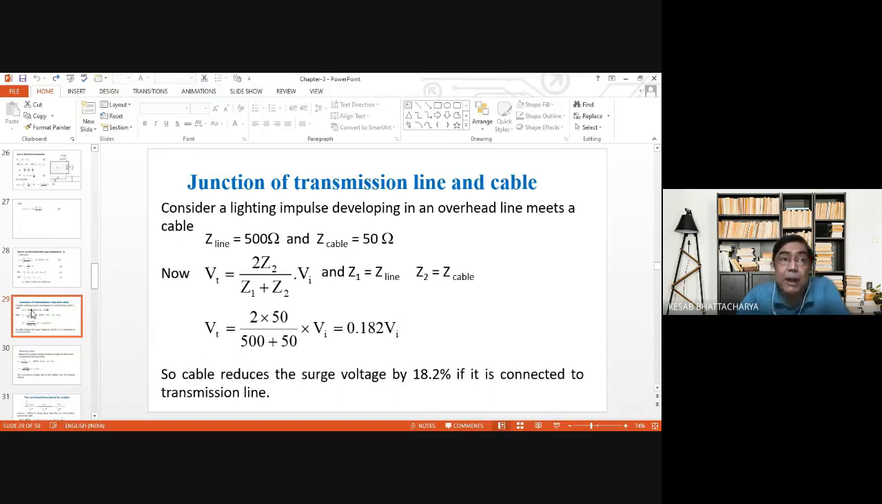Therefore, if the cable is connected with the transmission line, the amount of overvoltage is reduced to 18.2% of the original incident overvoltage. Is that okay?